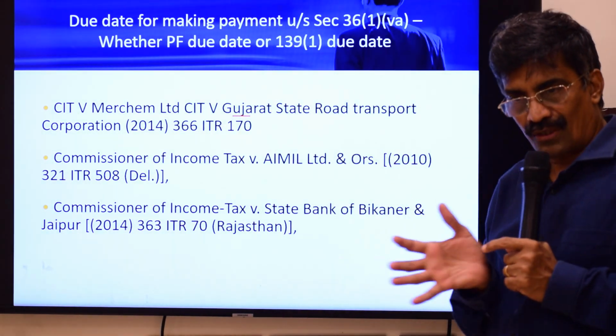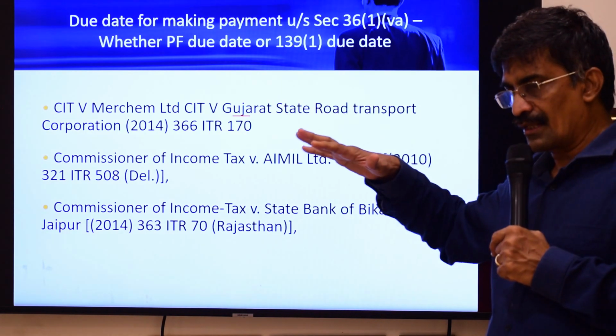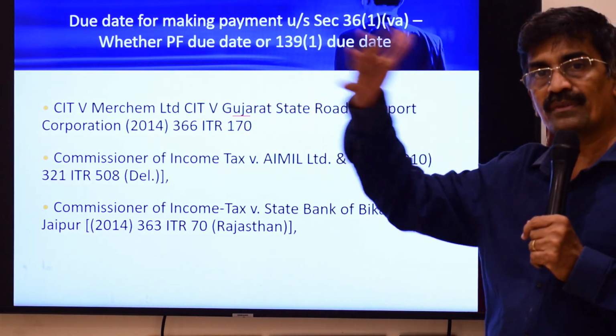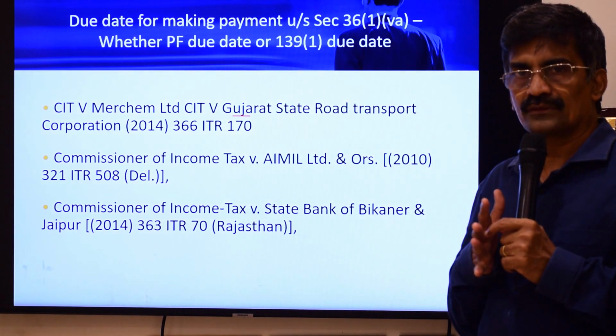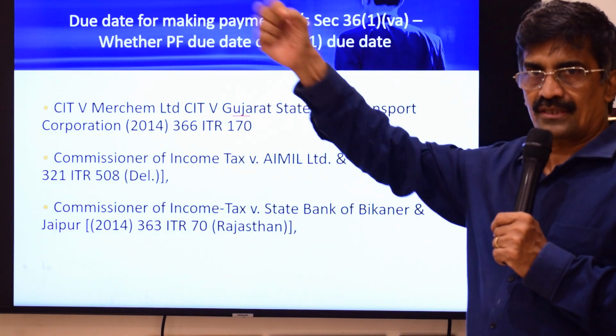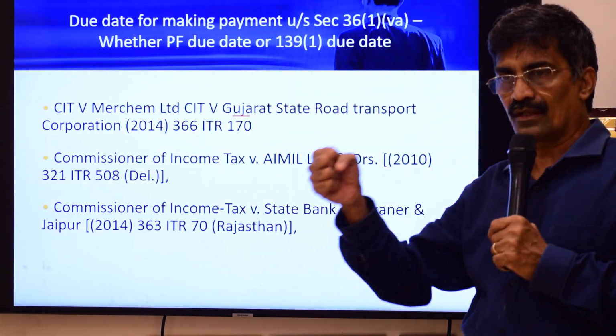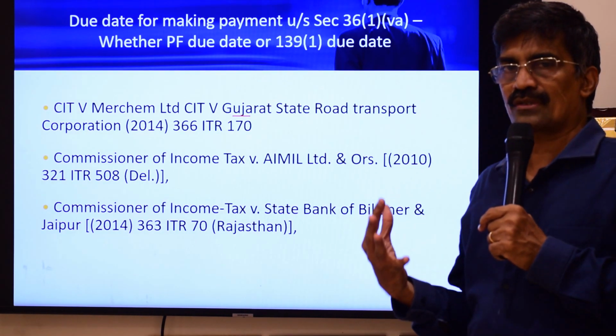This ruling is also followed today in the Madras High Court. So three High Courts in India have taken a stand that the employee's contribution should be paid by the PF due date. But the rest of the country follows a different method. They say that you can make the payment up to the due date for filing tax returns. That means the sum payable in 43B not only includes the employer's contribution, it also includes the employee's contribution.